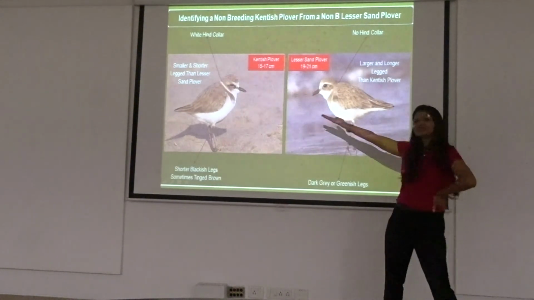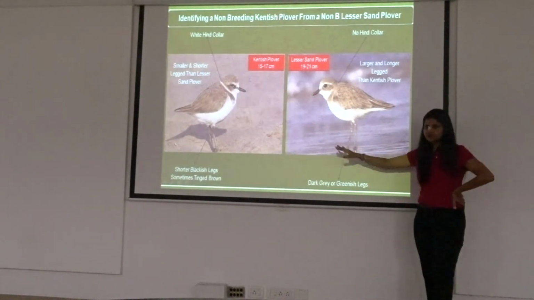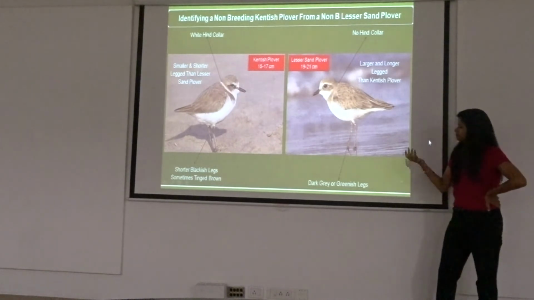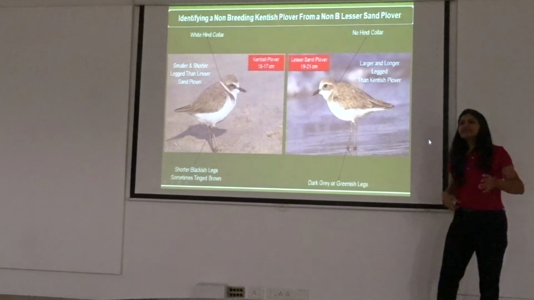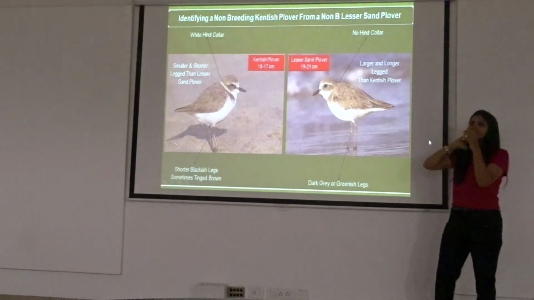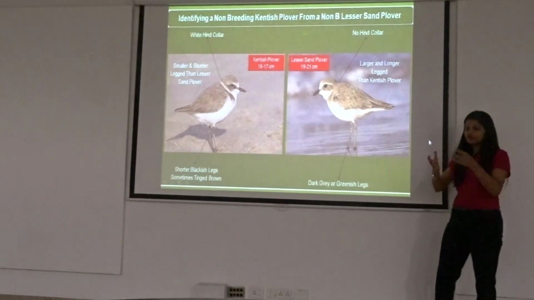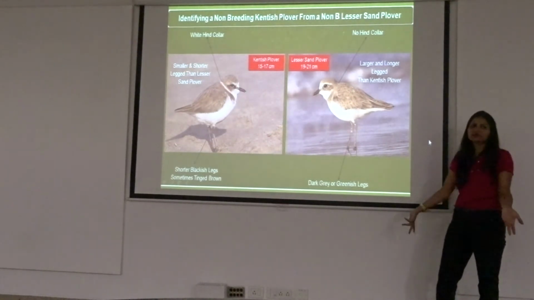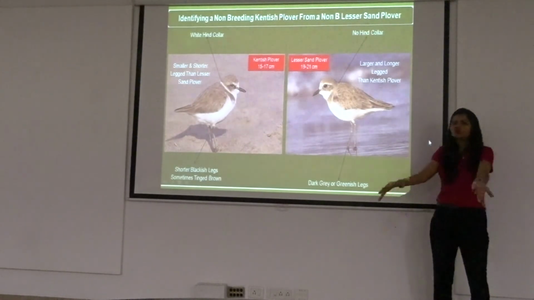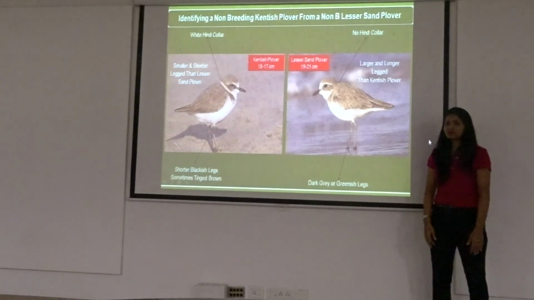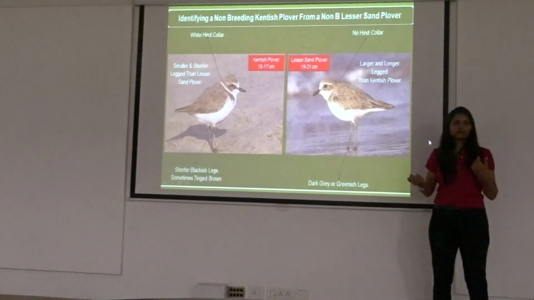A Kentish plover has a collar. You can see. Lesser sand plover does not have a collar. Many times in a hurry, when I look, I feel that okay, they're all Kentish plovers, but sometimes it turns out later, when you look at your pictures, that it was actually a lesser sand plover, or sometimes you see both of them and you're not able to make out. So very simple, right? Kentish has a nice collar at the back, and the lesser sand plover doesn't.